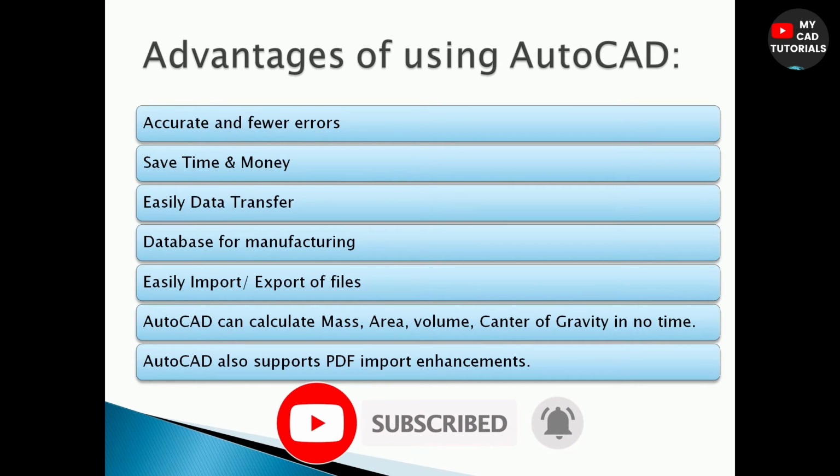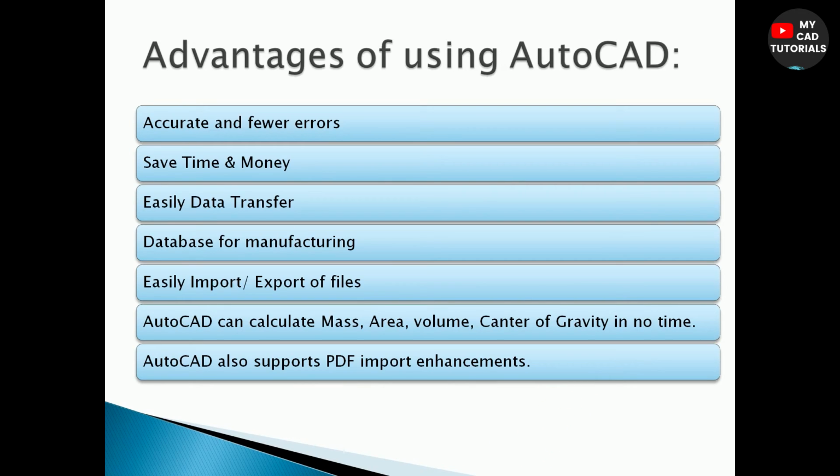The second advantage of using AutoCAD is saving time and money. As I have said, before implementing this software, all engineers used drafters and sheets. So it took too much time for a designer to design.